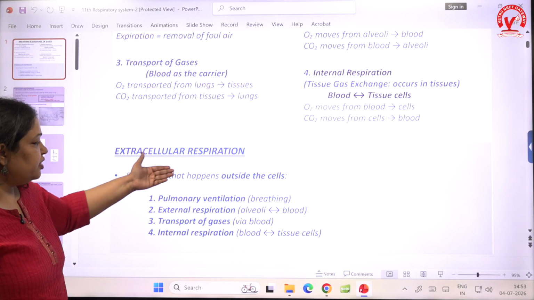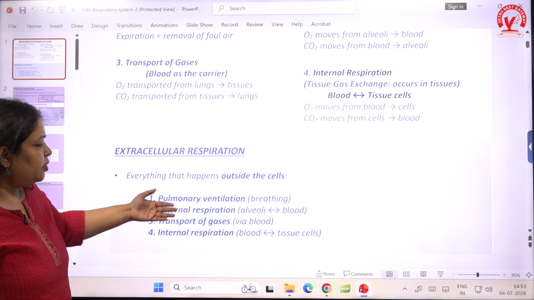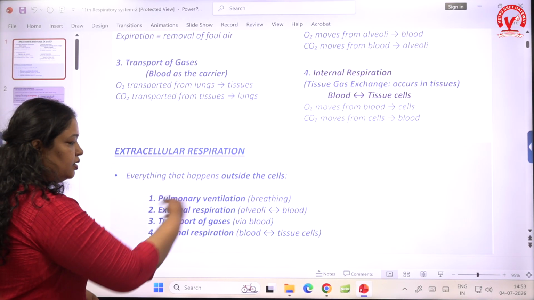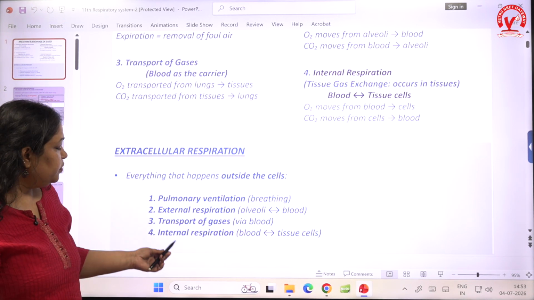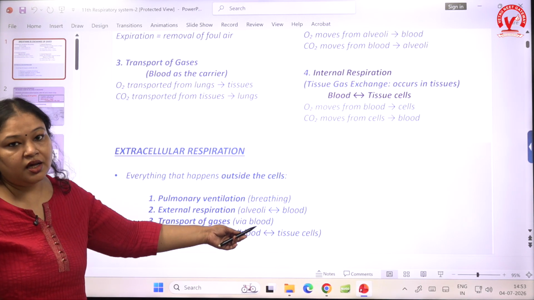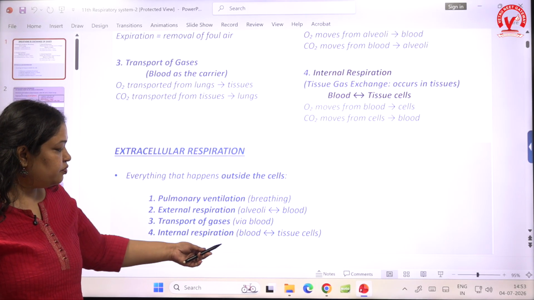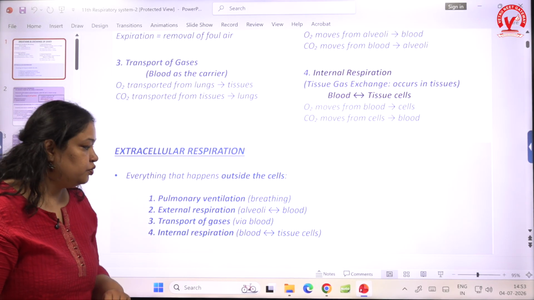So what do we have in the extracellular respiration? Pulmonary ventilation, breathing, external respiration, alveoli to blood, transport of gases via blood, and internal respiration, blood to the tissues.